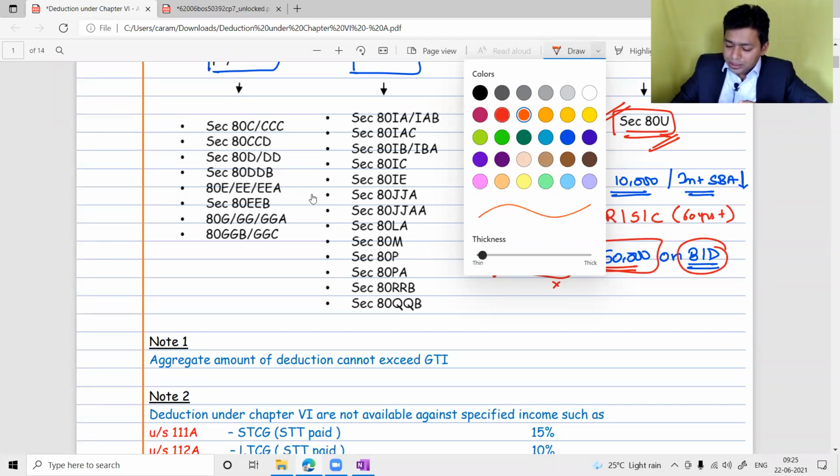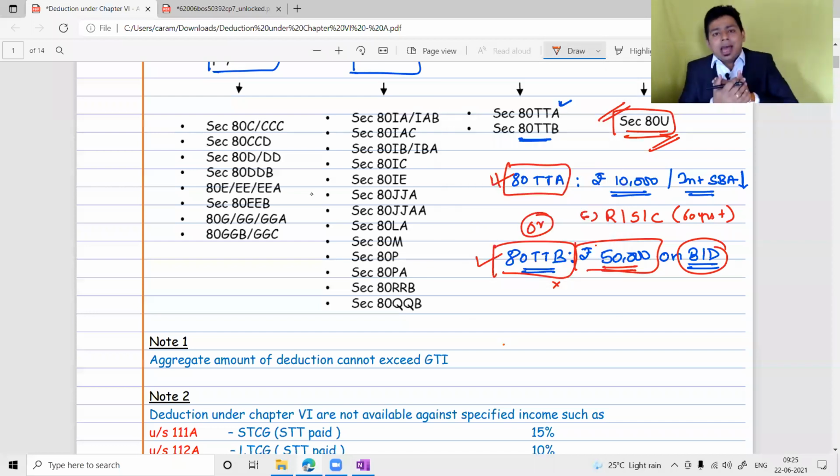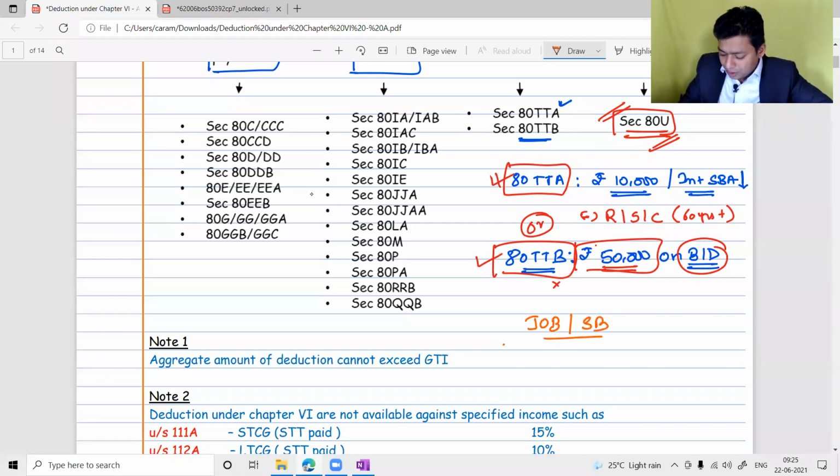And that disabled assessee is working on their own. Maybe he doesn't have hands, or he is blind, or he cannot walk, whatever the reason for the disability, but still he is going for a job or he is running a small business.